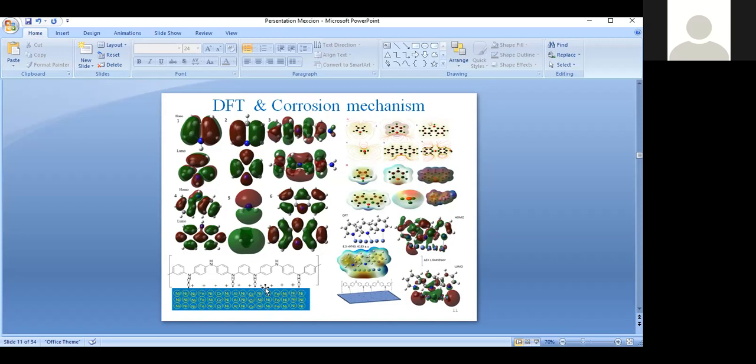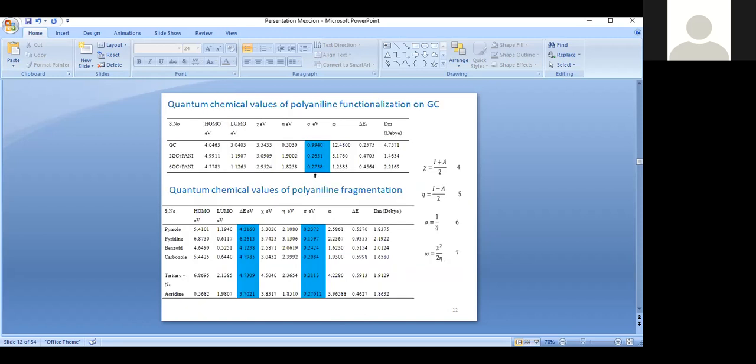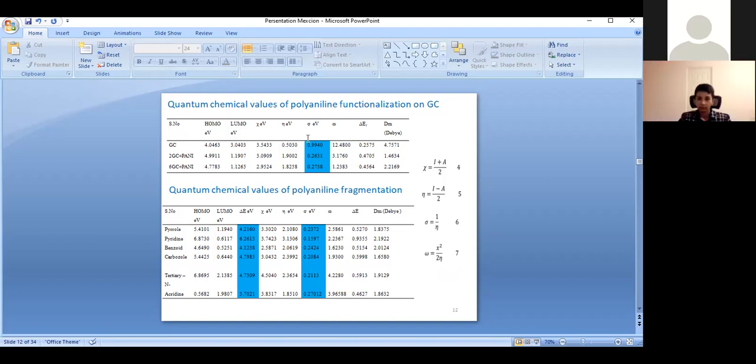From this, we confirm the polyaniline functionalized carbon material has excellent inhibition efficiency in HCl medium as well as sulfate medium. From the experimental result, we confirmed by DFT study. The DFT study shows the softness values are very high. From the softness values we indicate the ions are blocked by the inhibitor molecules.